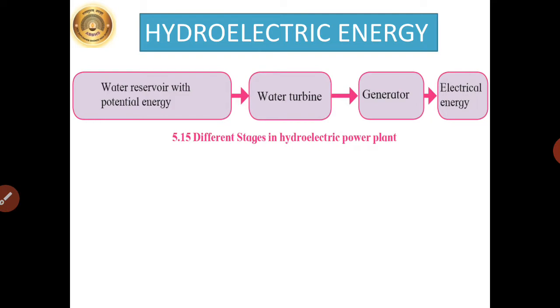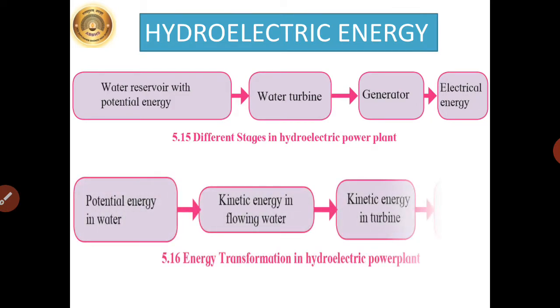Now just observe figure 5.16 which is there on page number 54. It is showing energy transformation in hydroelectric power plant. So students, we have learnt about law of conservation of energy, that energy can be converted from one form to another form.